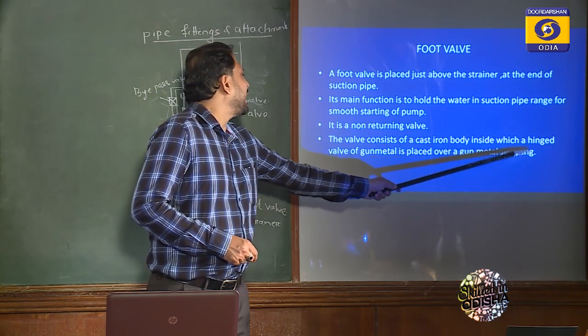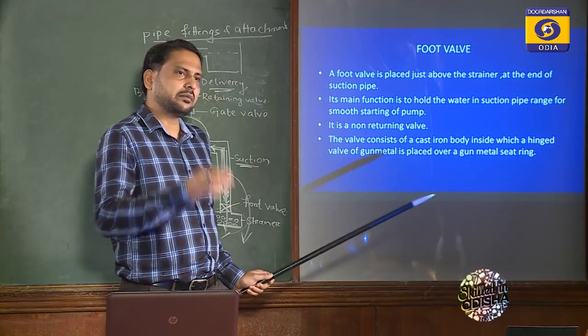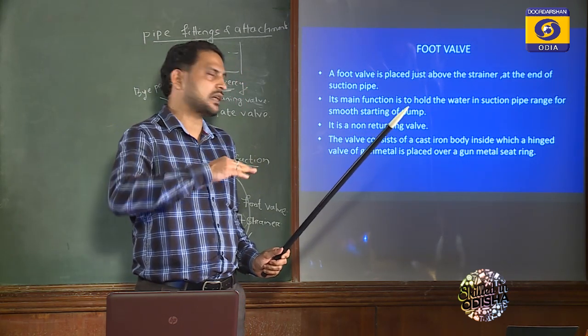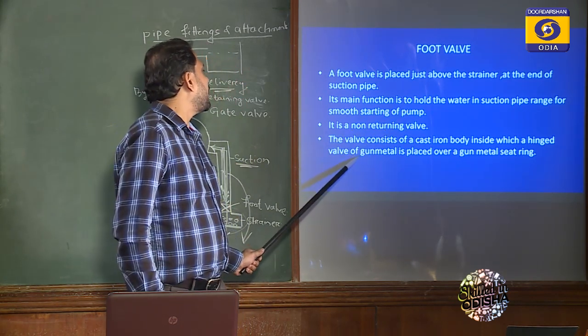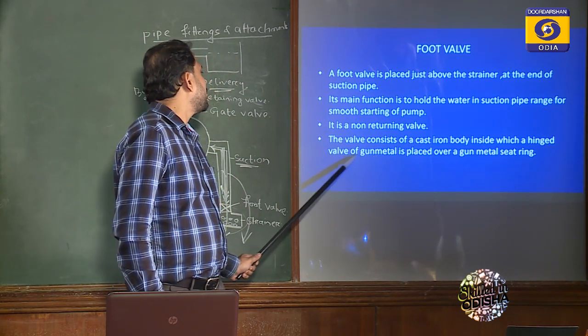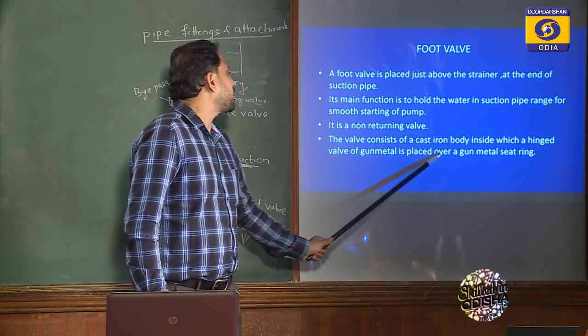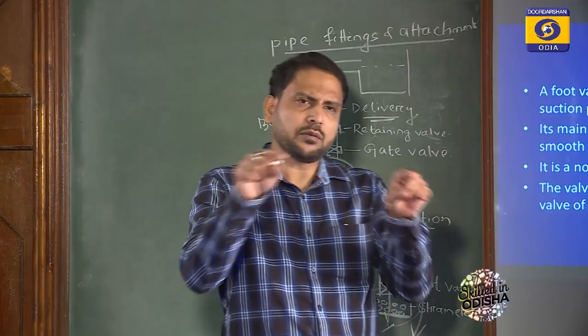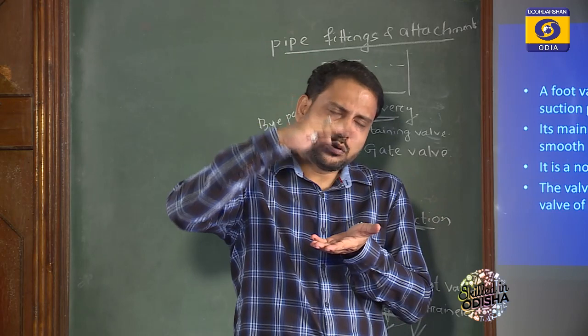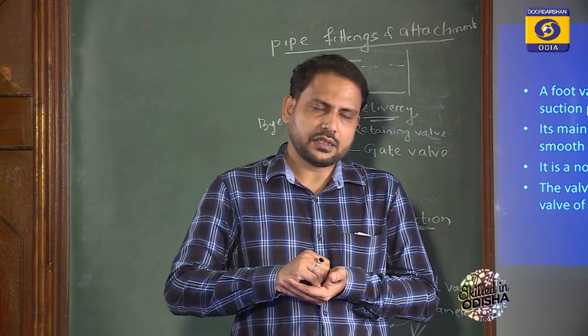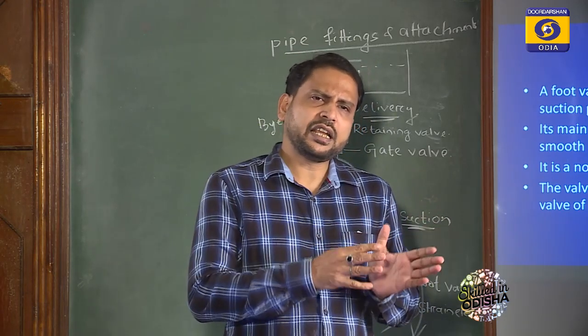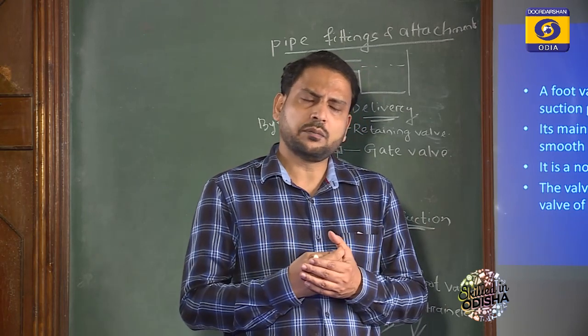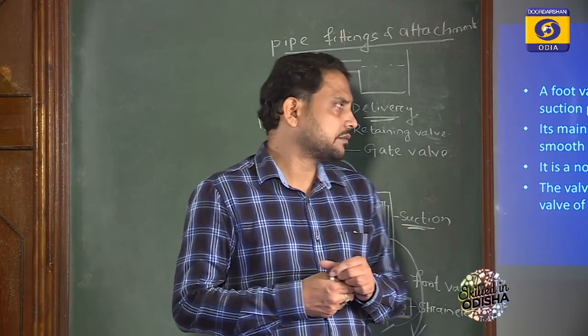Inside is a hinged valve, that means the valve is hinged at one side, made of gunmetal, placed over a gunmetal seat ring. That means a seat ring of gunmetal is there and the valve is placed just above it, and both the seat ring and the valve consist of gunmetal.